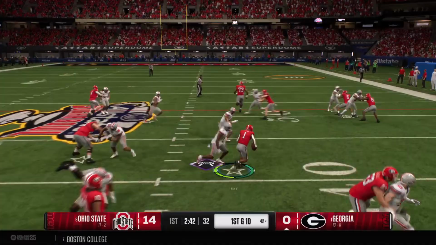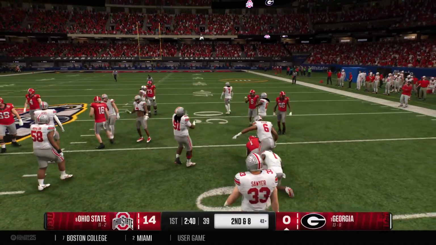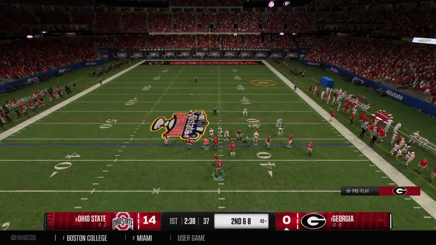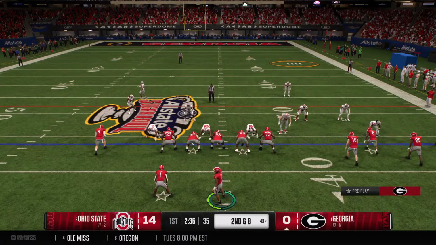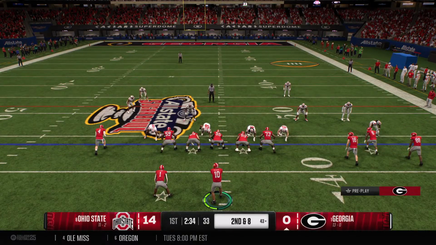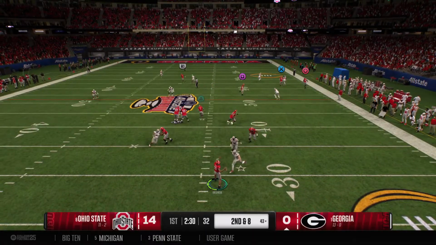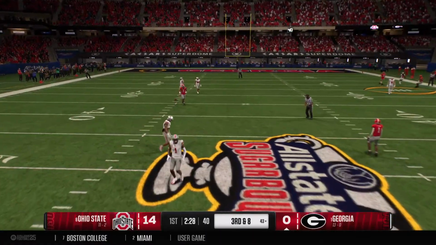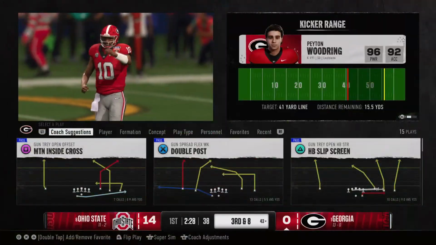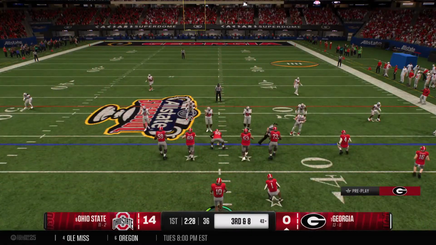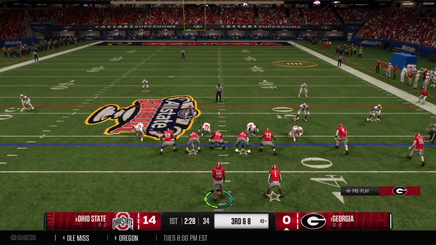An inside give now from the shotgun. The junior is able to bring him down quickly. Getting set. Here's second down. Well, another short game for this offense on the ground, and you've got to give a lot of credit to the defense. They have really negated that aspect of this offense the entire first half and really made them one-dimensional. And if that doesn't change, I don't know how they get back into this game.